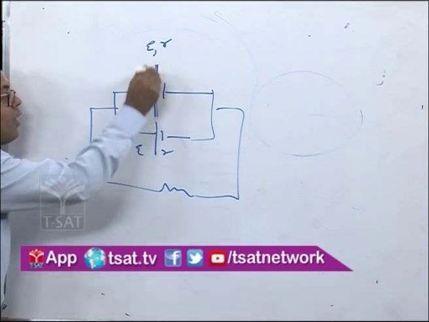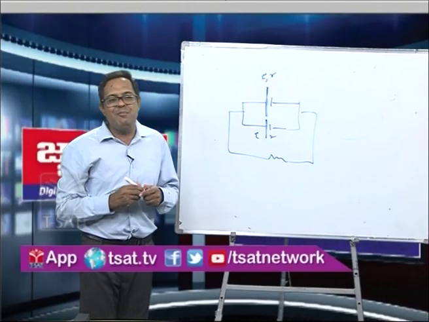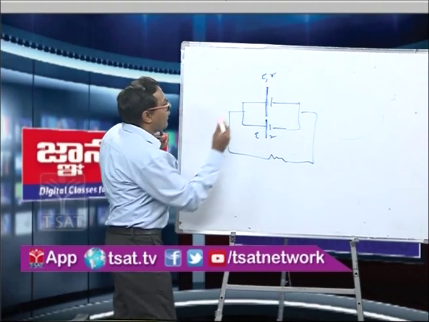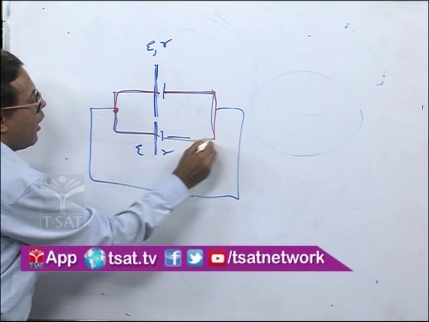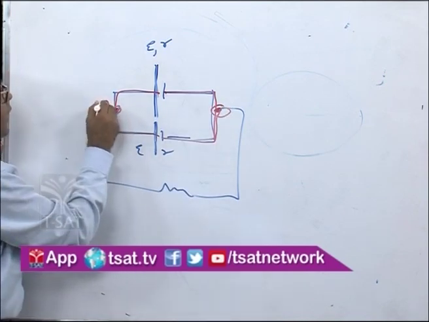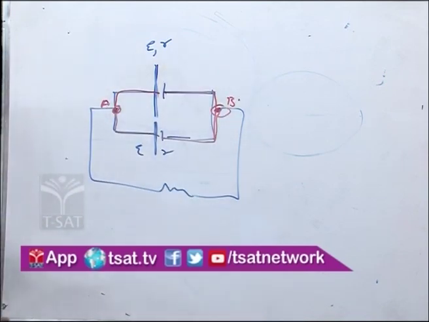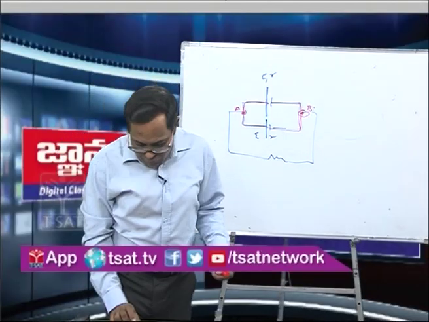All the positive terminals of the cells are connected to one end, and all the negative terminals of the cells are connected to the other end. Say this point is A, this point is B. So now we can see the diagram like this.